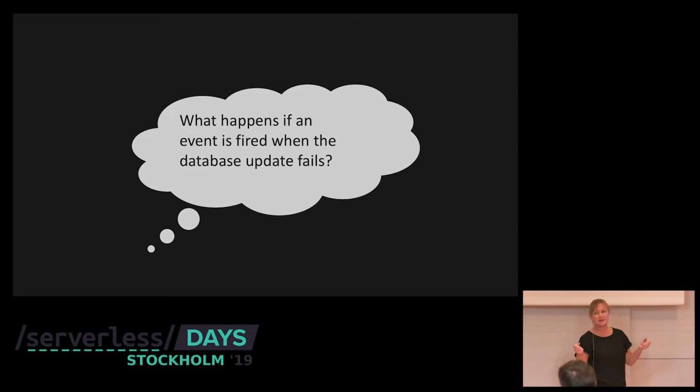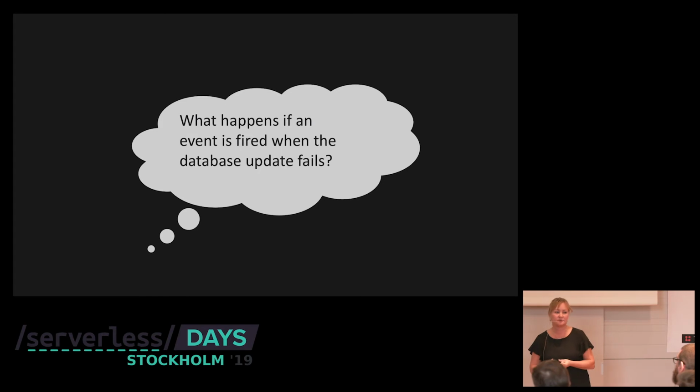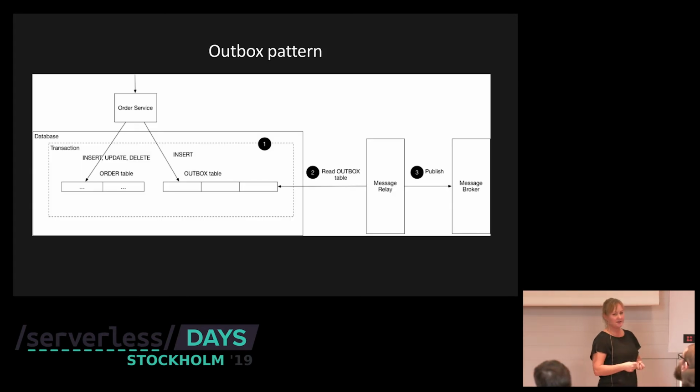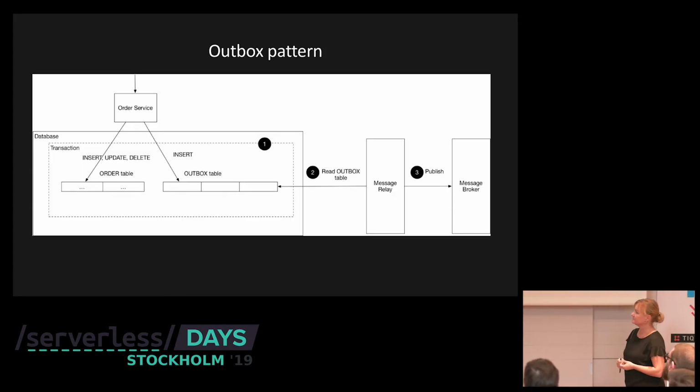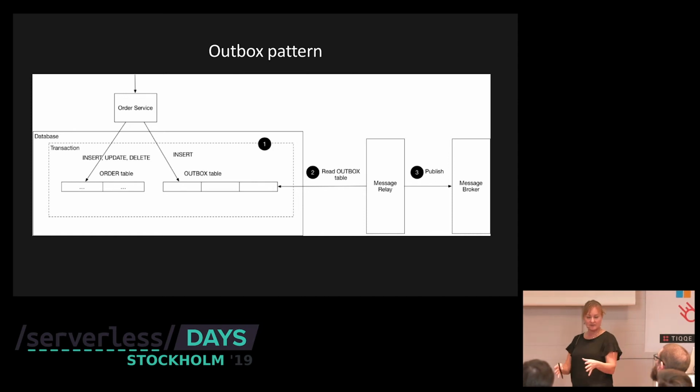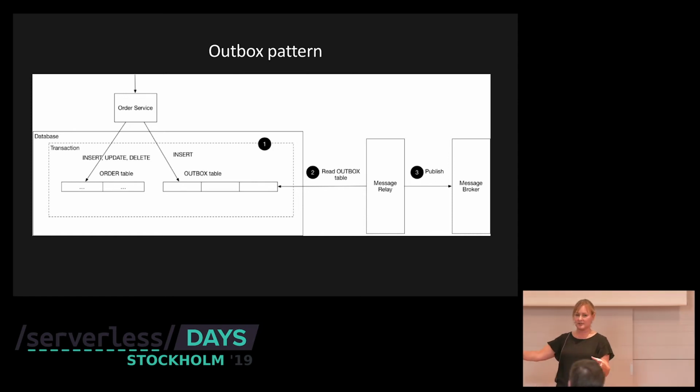And nothing happened. And that's good, because then we stay in sync. But we're in the cloud now. We cannot have that. So what you have to do is implement the outbox pattern. When you write to the database, you write to an outbox table that something has changed. Then you have a process like a message relay, polling that. And if there are changes, the relay will send these to a message broker.